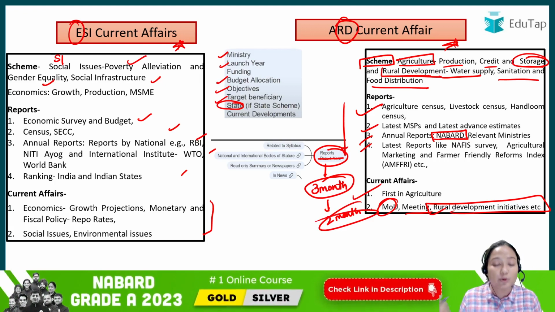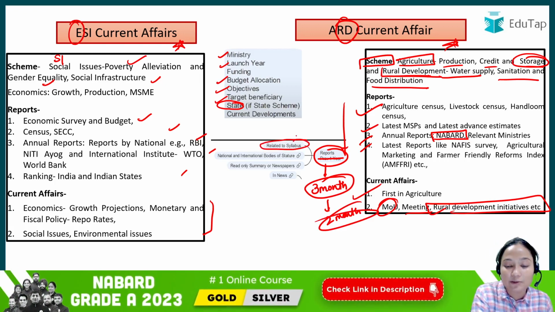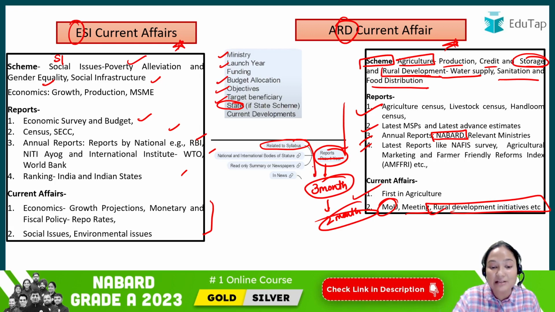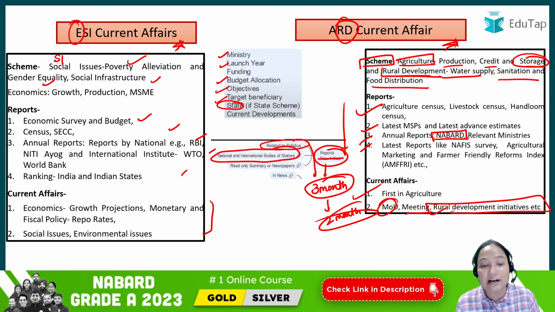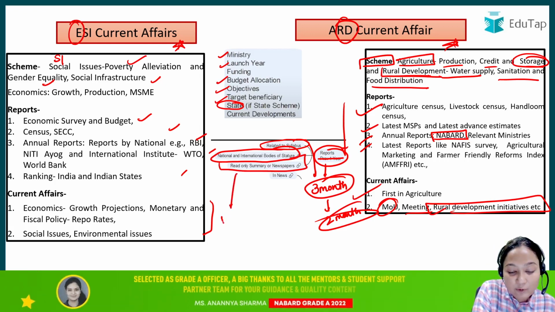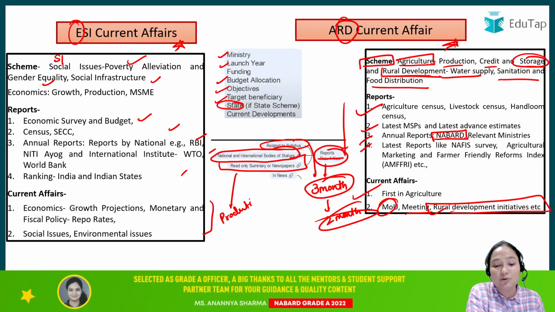But what kind of report you will have to do? Every report related to your syllabus that has been released in past 3 months. Then national and international bodies that have released reports, you will also have to focus on that. Then you will have to read the summary. Now in the summary what you will get, see, some reports talk about production or such data, right? So you will have to remember all the data there.